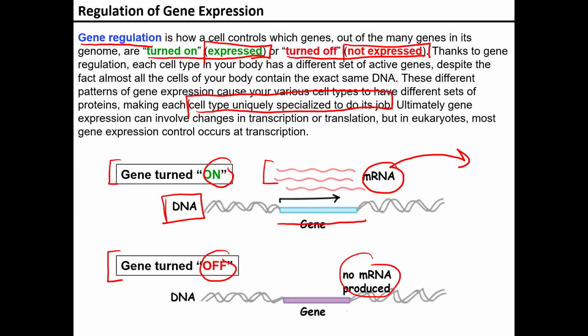Again, we don't want everything to be made all at once, all the time, because we only need specific things at specific portions in order to make everything work in conjunction with each other so we can facilitate life.